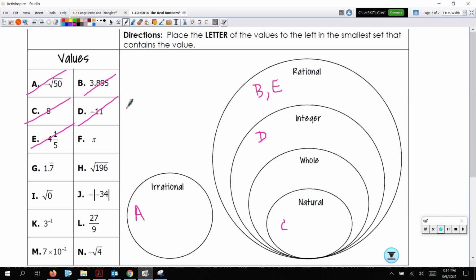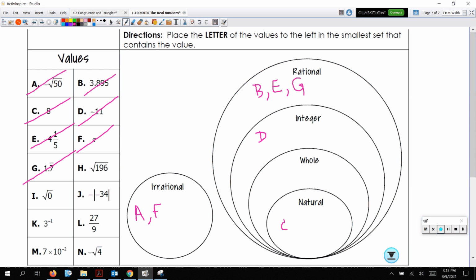All right, F. Remember, we talked about this before. This is pi. Flip your paper over. I gave you an example of where pi belongs. What subset does pi belong to? It belongs to the irrational set. So F is going to go in here. G is 1.7 repeating. It has repetition. It's a decimal. It's totally rational.